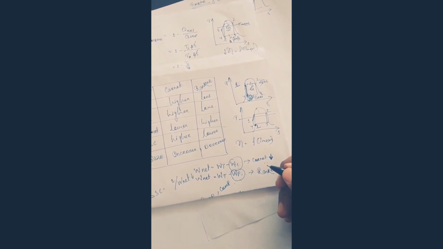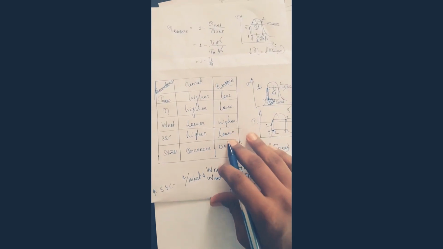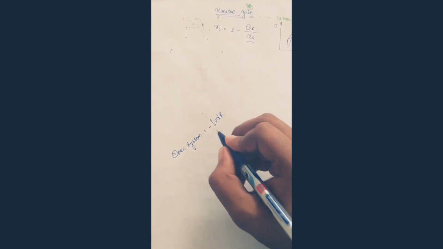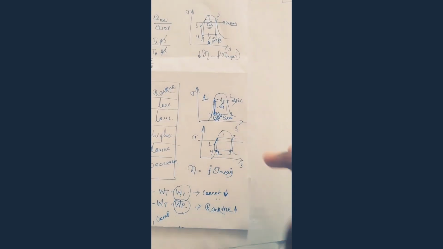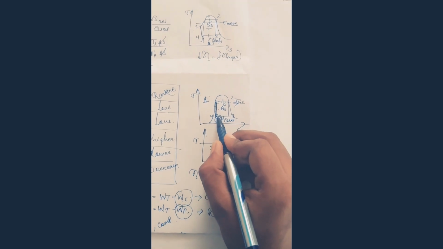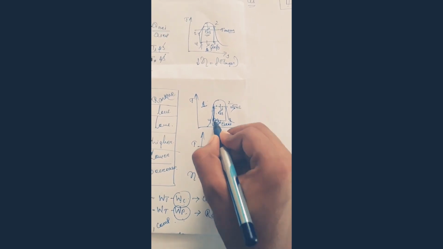For an open system, the work done formula is minus VDP. So if you put the same thing for an open system, minus VDP. See guys, for the open system, see this diagram. For the Carnot cycle, this one is for the open system.